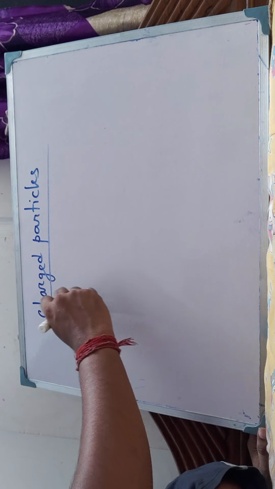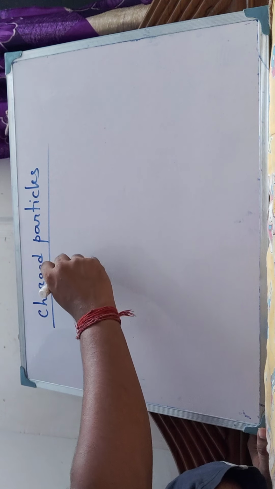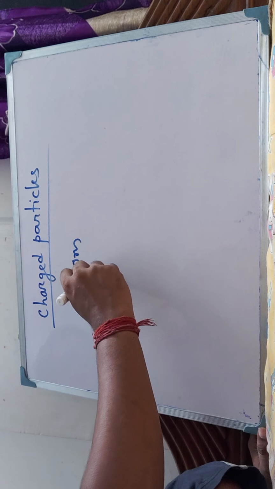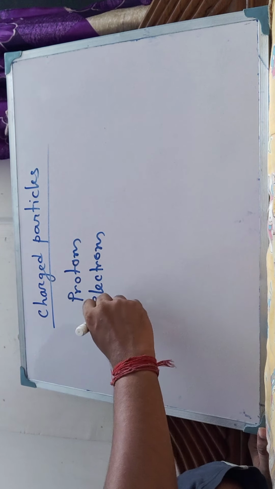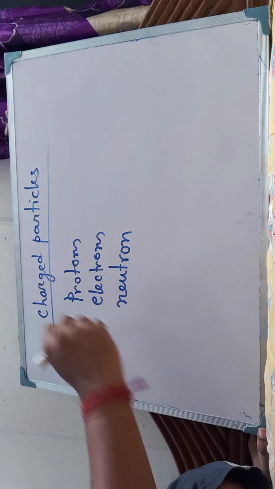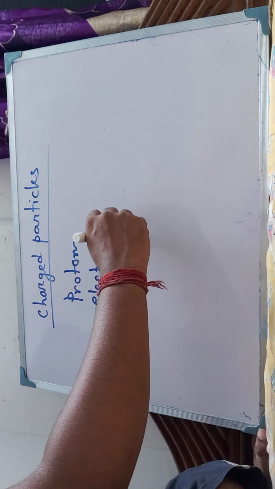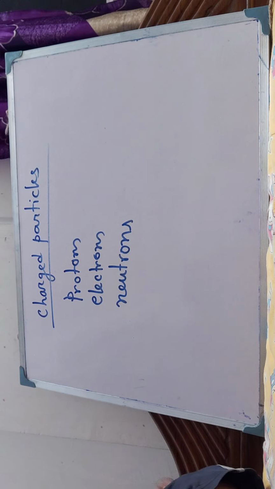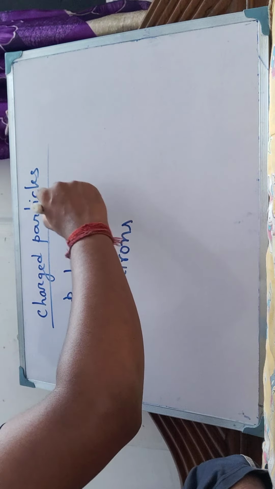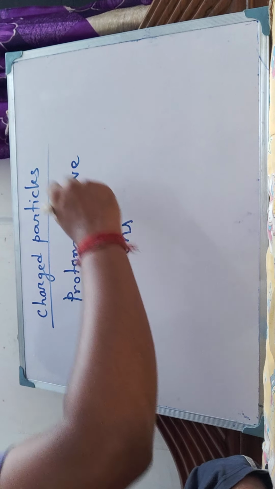Those particles are protons, electrons, and neutrons.